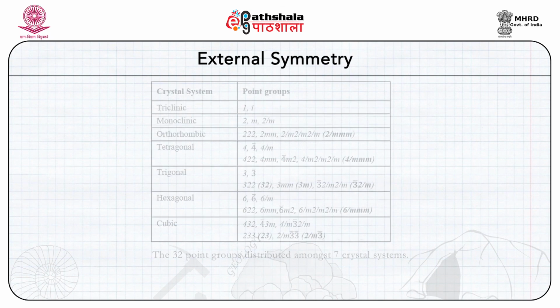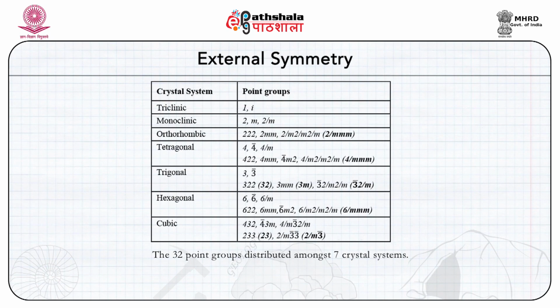So, in this table we can see all the 32 point groups listed as per their crystallographic systems. The triclinic system is characterized by 3 unequal crystallographic axes at unequal angles, which are other than either 90 or 60 degrees. The triclinic system is the most general and the least symmetric.